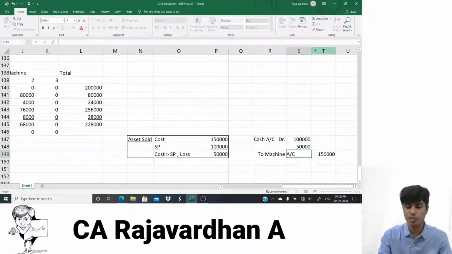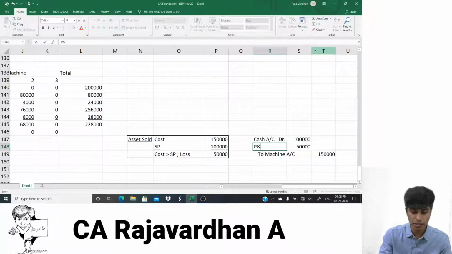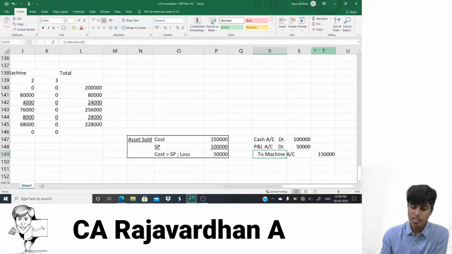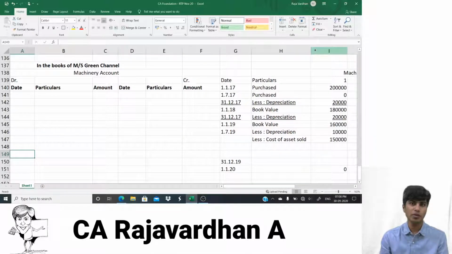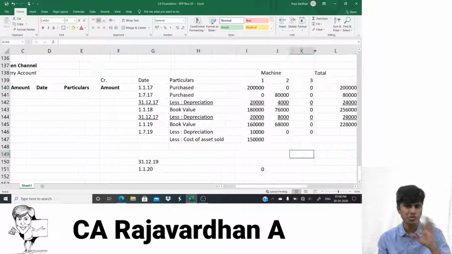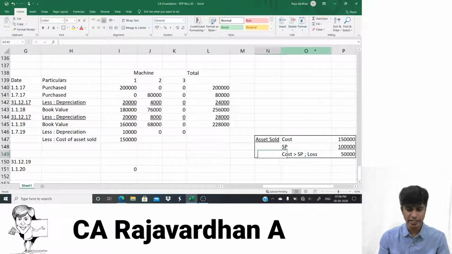There is a difference of 50,000. The journal entry is not matching by 50. To that extent of 50, it is basically loss. So I'll write P and L account debit. So the journal entry for this one is cash account debit 1 lakh, P&L account debit 50,000, to machine account 1 lakh 50. So if I go to my machine account here, on the credit I would have to write by cash and by P&L. By cash 1 lakh, by P&L 50,000. However, don't worry about the ledger posting. We'll see it later. So we're just done with this sale.